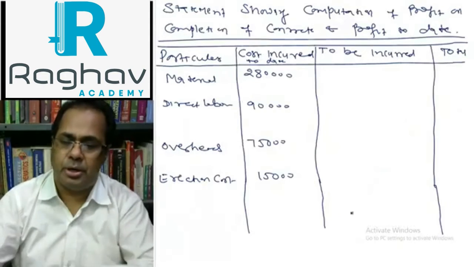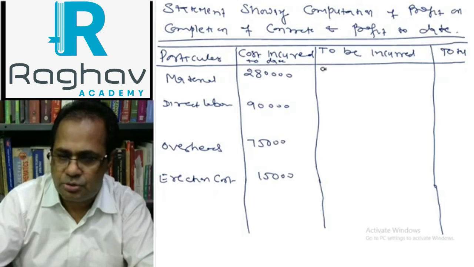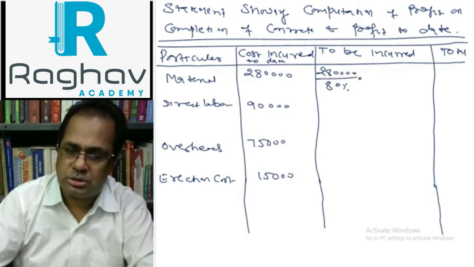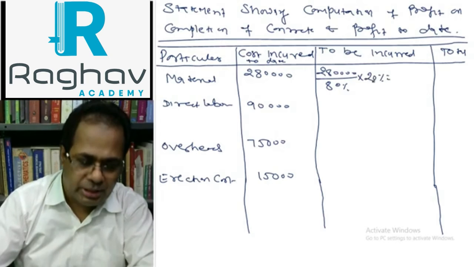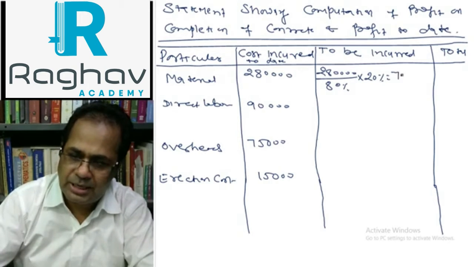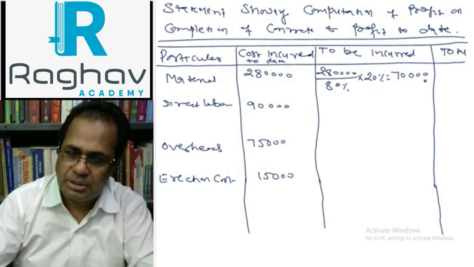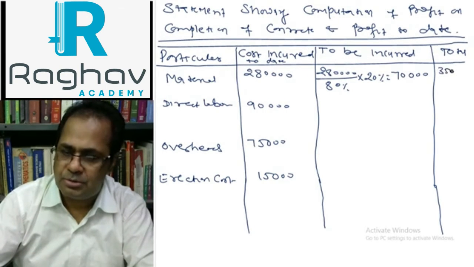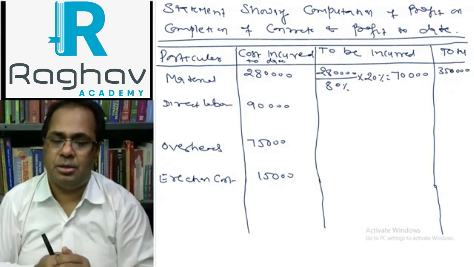To be incurred: material 2,80,000 is 80% of the total cost. The remaining 20% that will still be incurred is 70,000. Then 2,80,000 plus 70,000 is 3,50,000, total cost required for material.